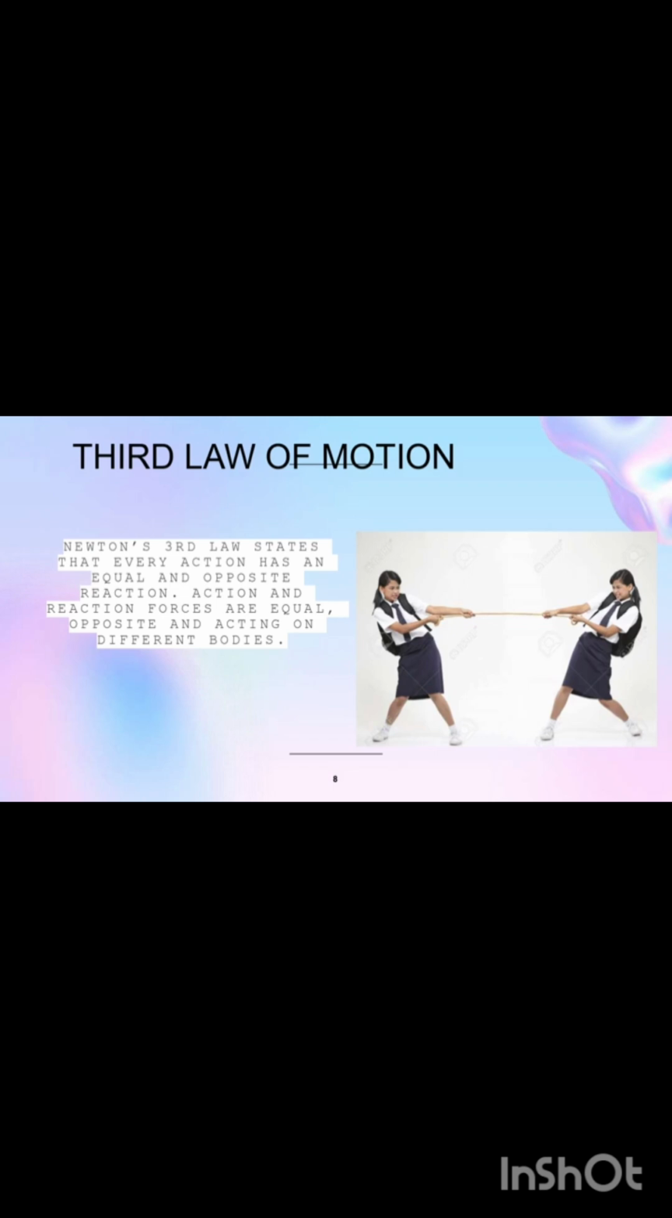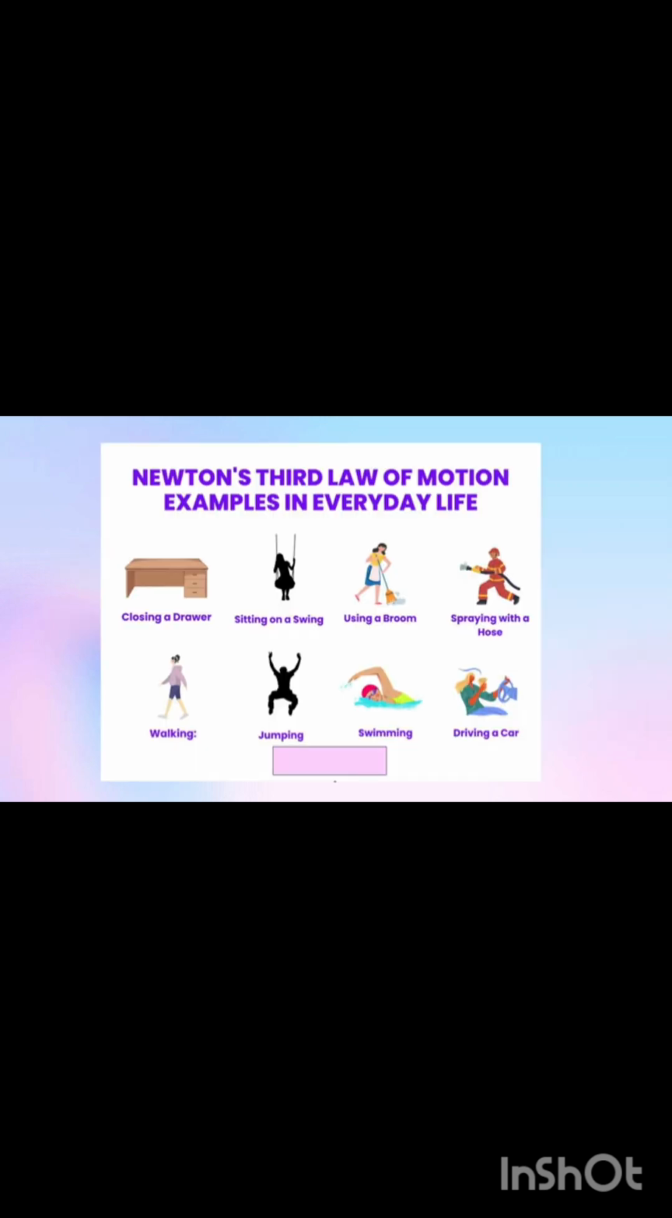The third law of motion states that for every action in nature there is an equal and opposite reaction. In the picture you can see two girls trying to pull the rope towards each other, but it is not moving because the force is equally applied by both the girls. So for every action there is an equal and opposite reaction. In the examples you can see closing a drawer, sitting on a swing, using a broom, spraying with a hose, walking, jumping, swimming, driving a car. These are all examples of Newton's third law of motion.